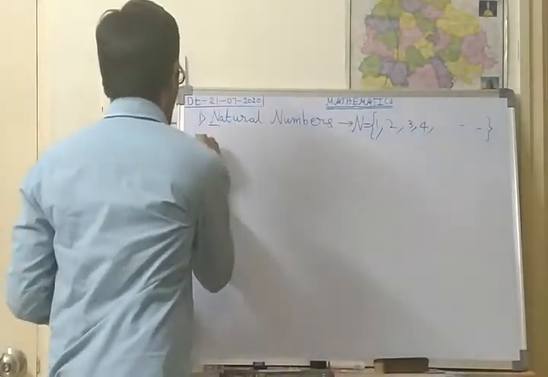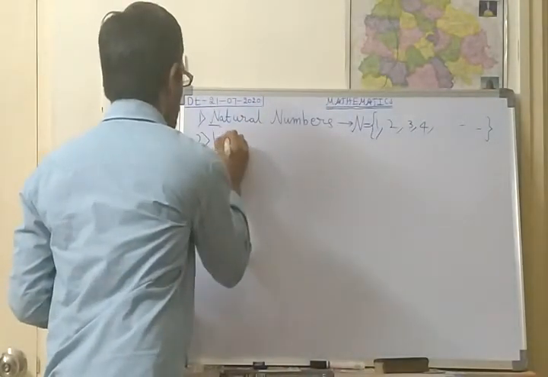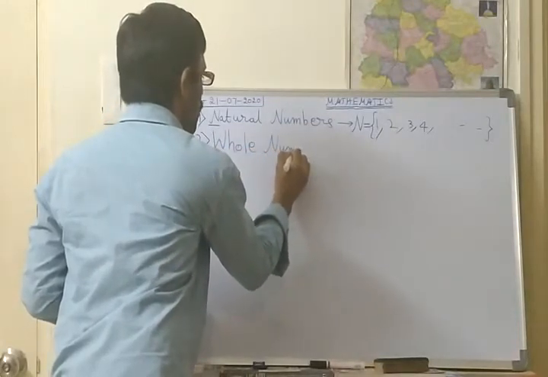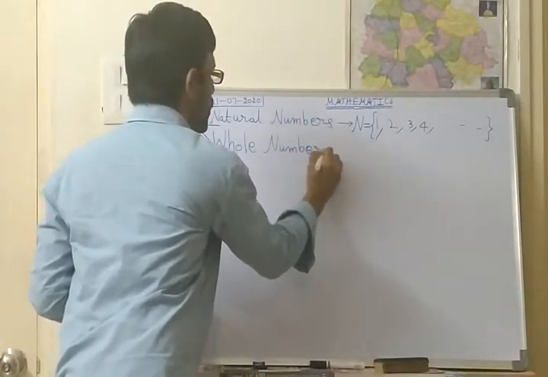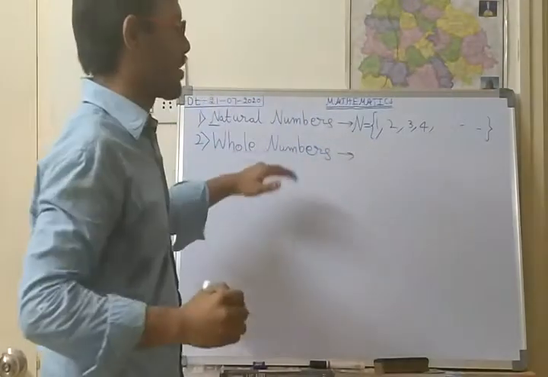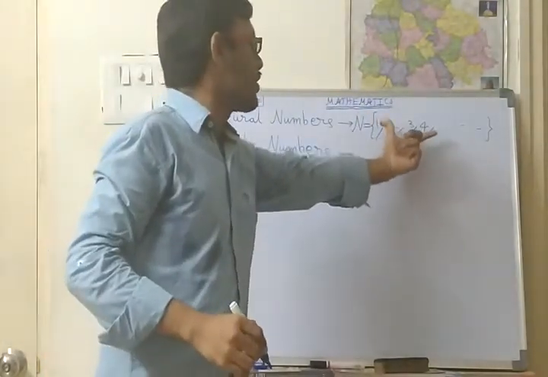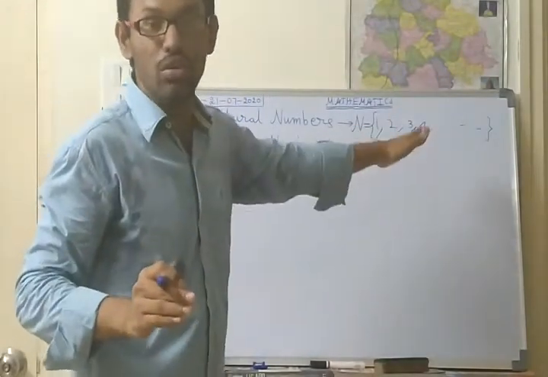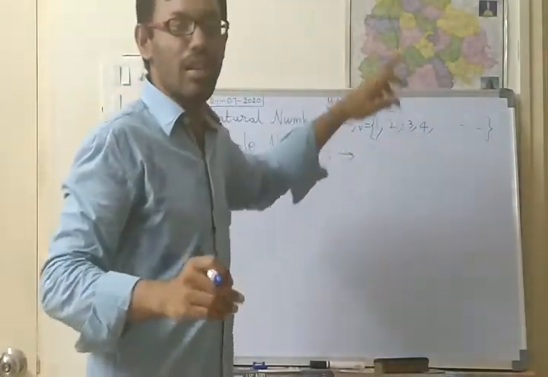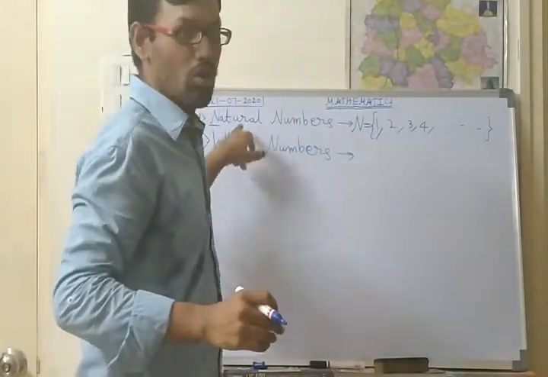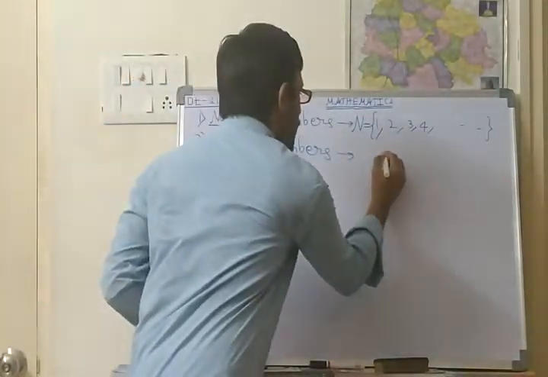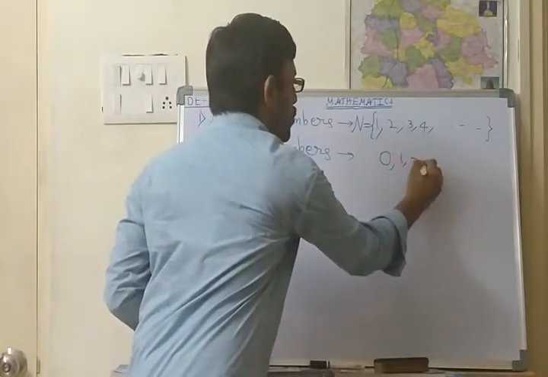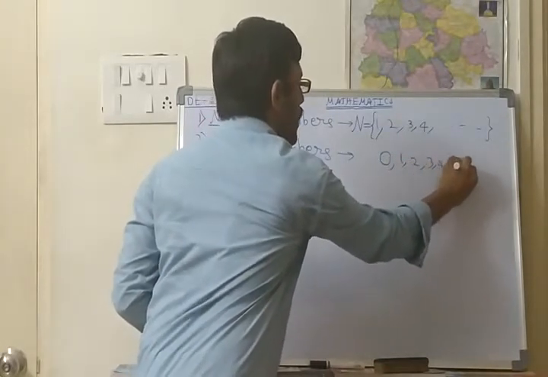Next, the second one, whole numbers. So what are these whole numbers? Suppose we add 0 to this natural number set, 0, 1, 2, 3, 4 and so on.